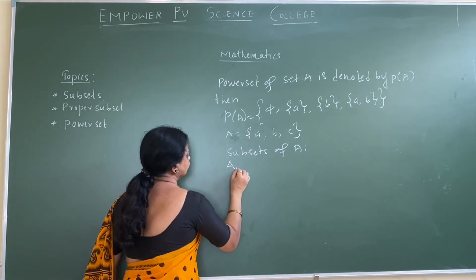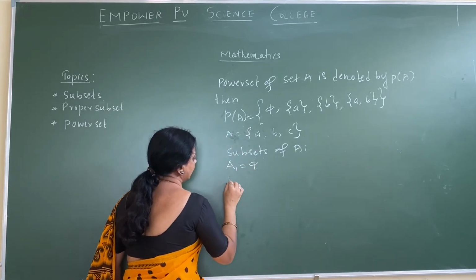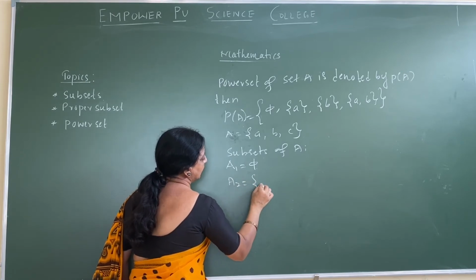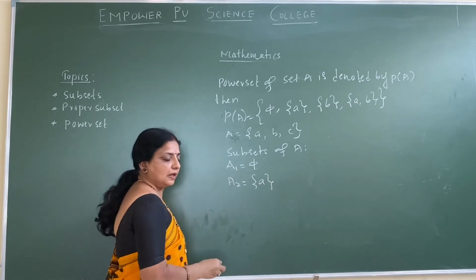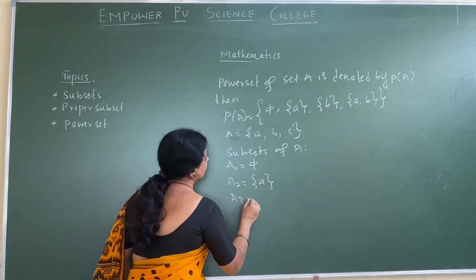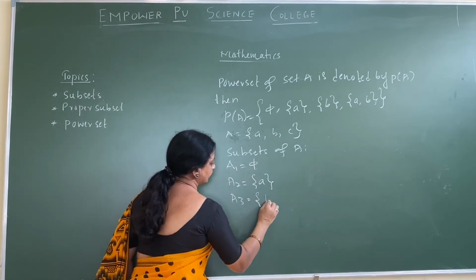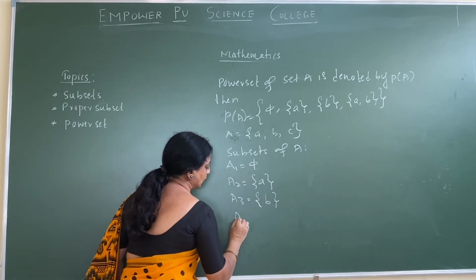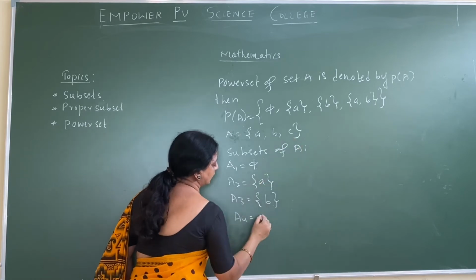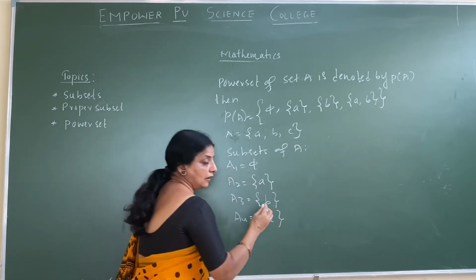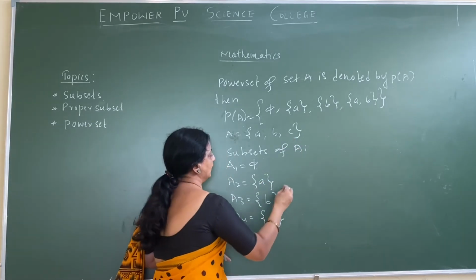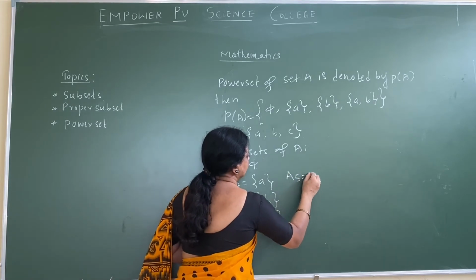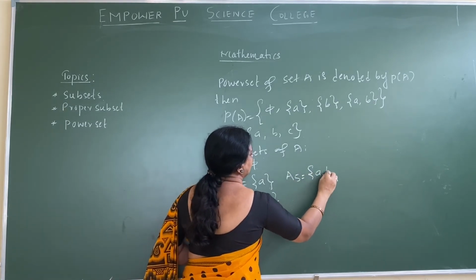A1 is the null set. A2 is singleton A. A3 is singleton B. A4 is singleton C. Now two elements. A5 is equal to AB.